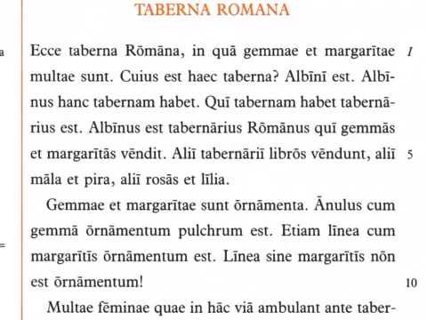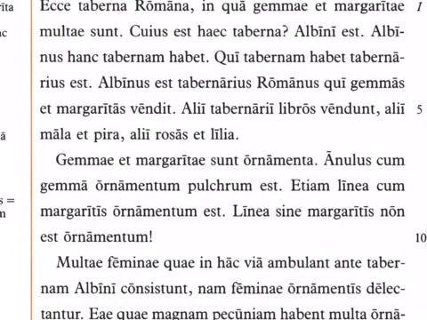Notice how tabernarius, shopkeeper, is made from the root of taberna, shop. There are a lot of agent nouns, people nouns, that have an -arius ending. For example, librarius would be a bookseller, coming from liber, libri. Ostiarius we had earlier for a doorkeeper or doorman, coming from ostium. So just note that formation, because if you understand it, you can get a lot of other Latin words that you wouldn't have otherwise known.